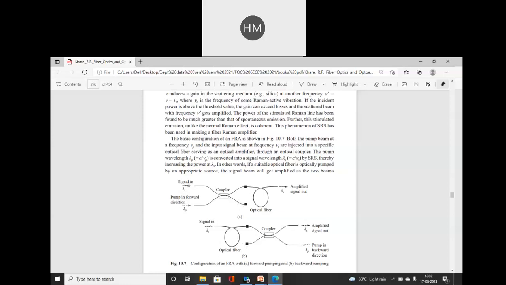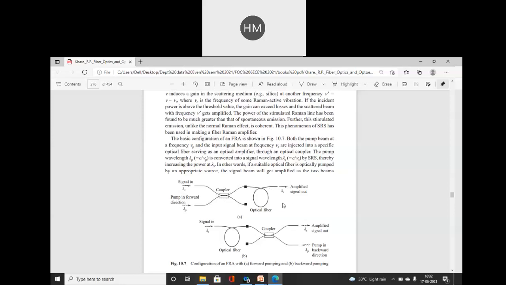Signal in with lambda S, pump in forward direction lambda P. This is your coupler, coupling both the effects and producing output. Raman amplification takes place throughout the length of the fiber, and this is the amplified output signal, that is lambda S.